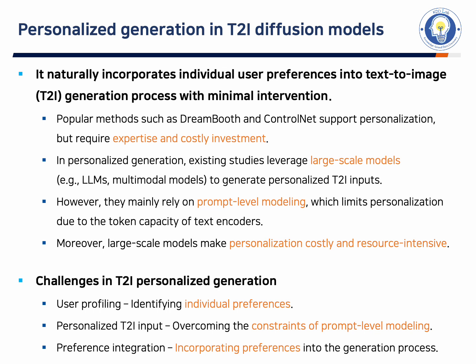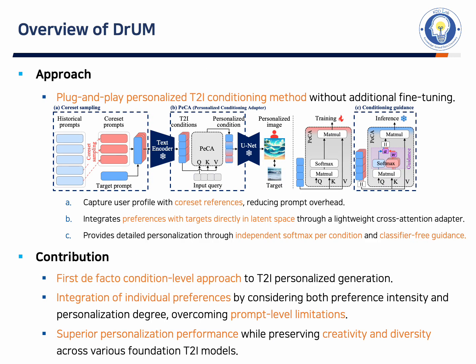And second, the high computational cost of large-scale models. Therefore, the main challenges we address are accurate user profiling, going beyond prompt-level modeling, and integrating preference precisely into the generation process. Here is how DRUM works.